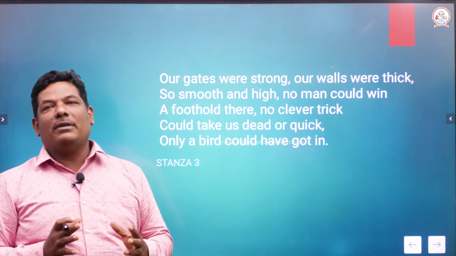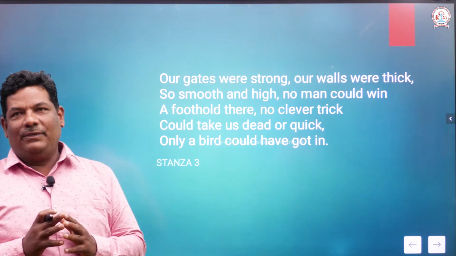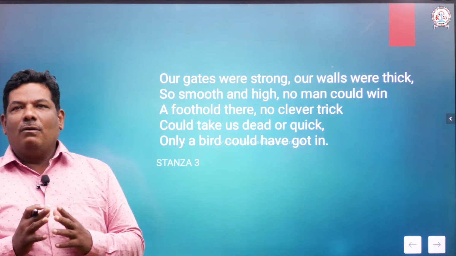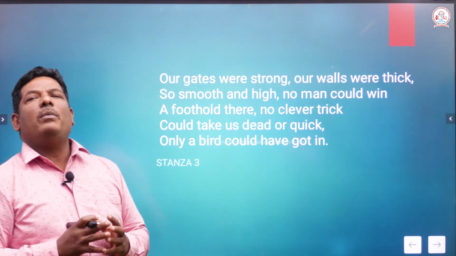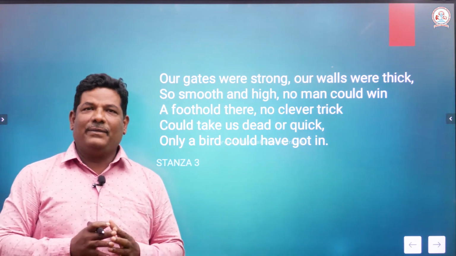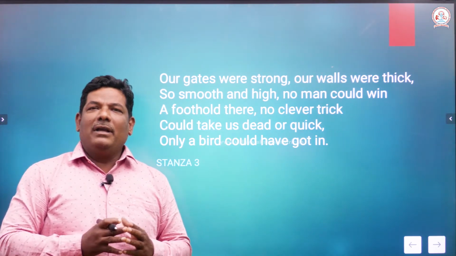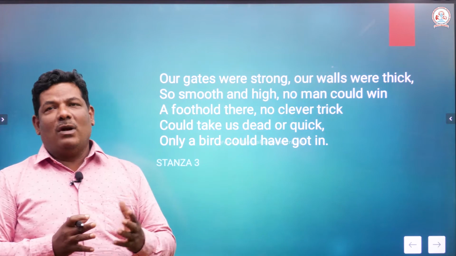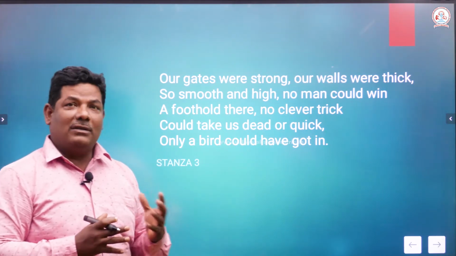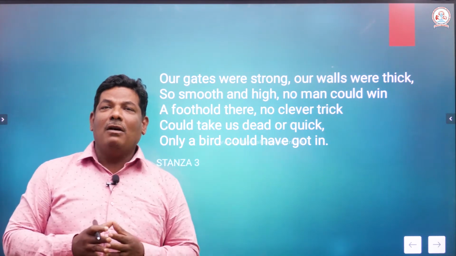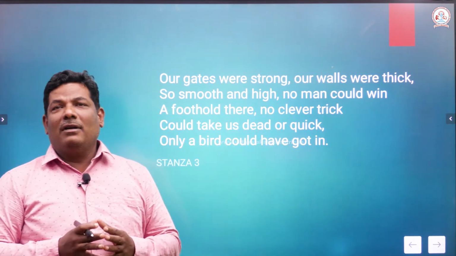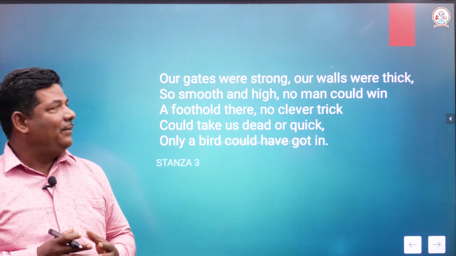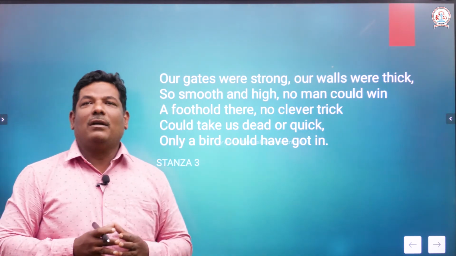Of course, walls of the castle were so thick that nobody can break them, right? Even in some of the movies you might have watched, when the hero comes and kicks the villain, he goes and falls on the wall and it is broken down into so many pieces, right? So, it is not taking place here.